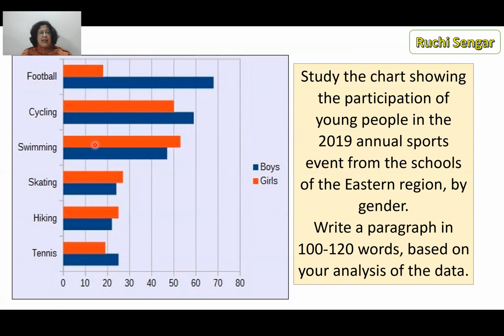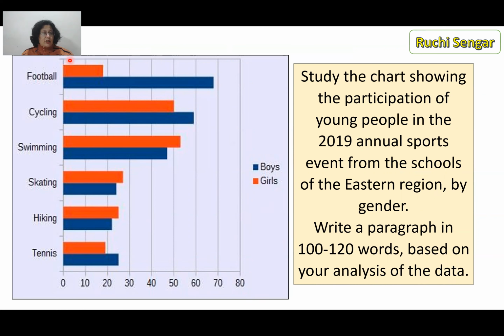So what is this? It's an annual sports event from the schools of the Eastern region. So wait, which schools? Eastern region. Is it valid? Not really. By gender. Is this important? Yes, because it's a comparison kind. So by gender, boys and girls. Write a paragraph in 120 words based on your analysis of the data.